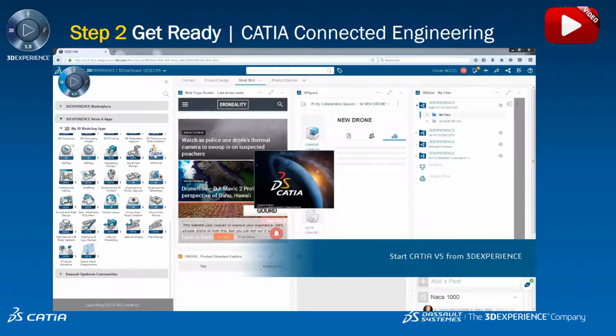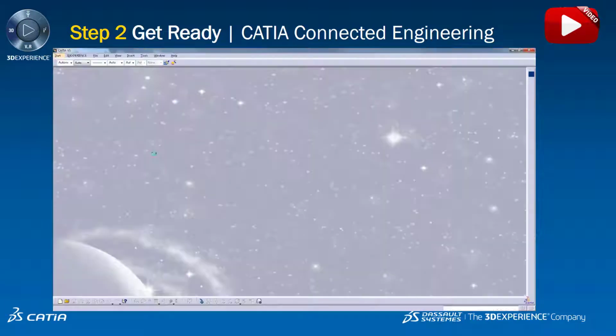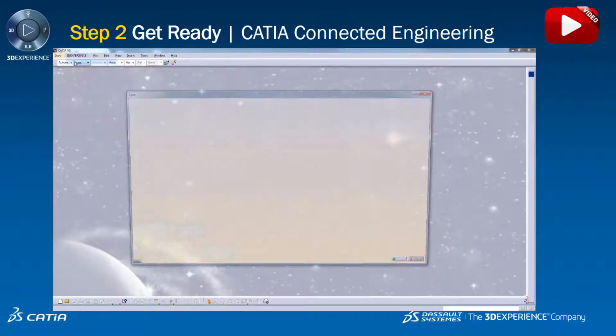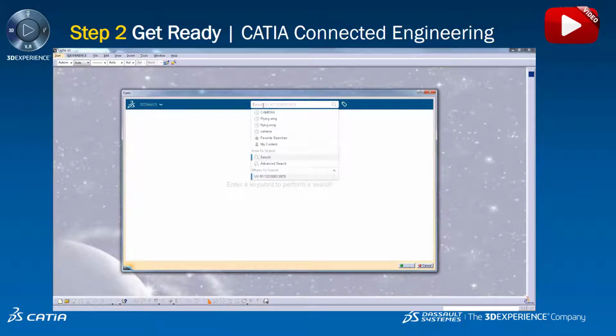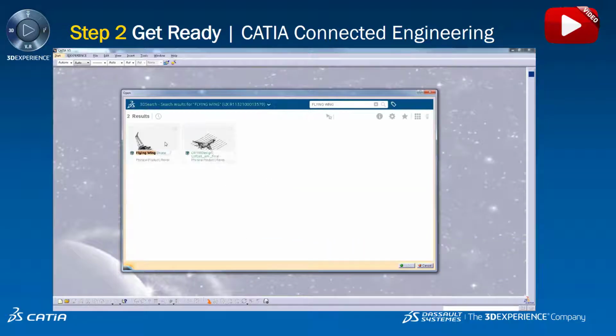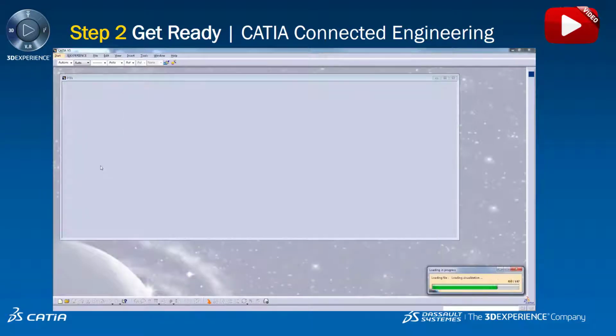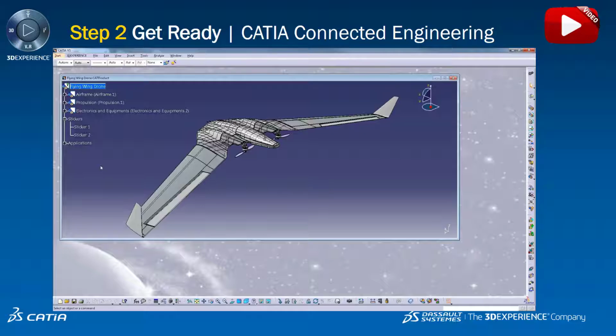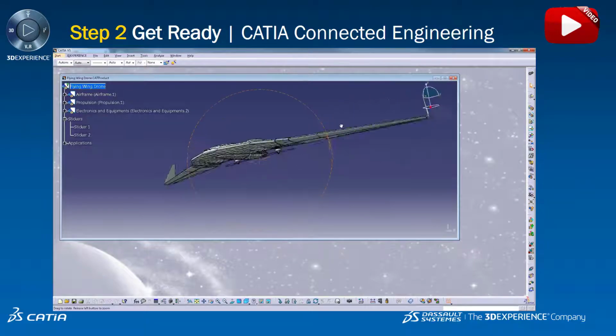And we see here he is starting CATIA V5. So in CATIA V5, he finds and opens the existing drone. And we can see the subassembly structure.